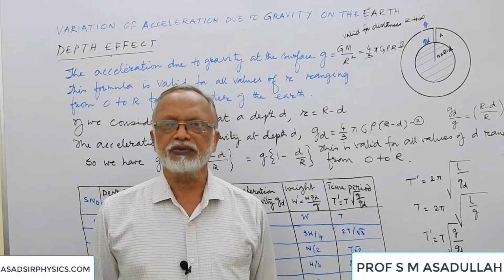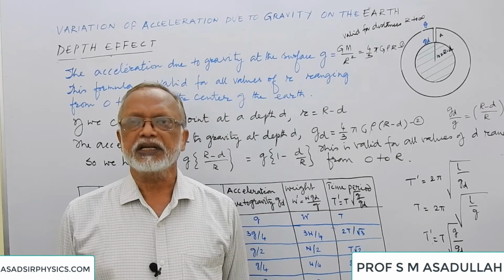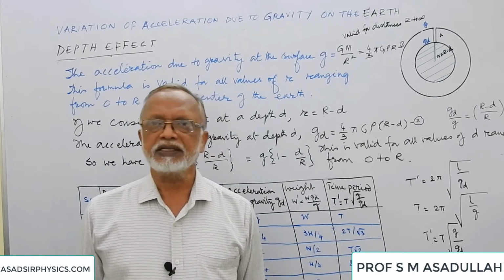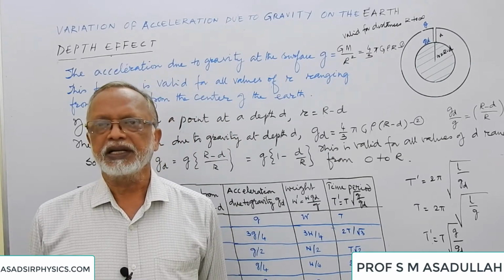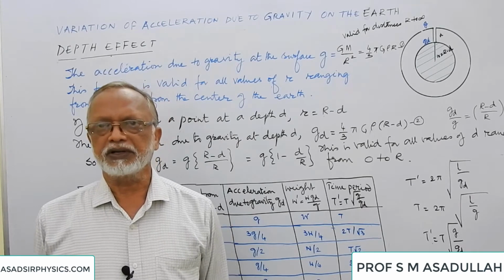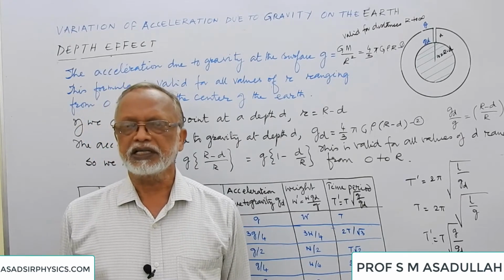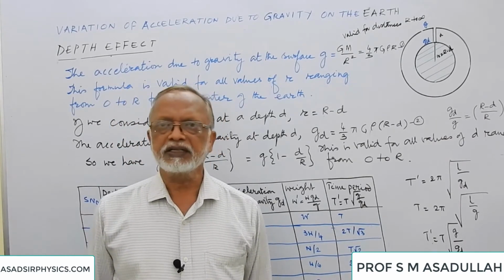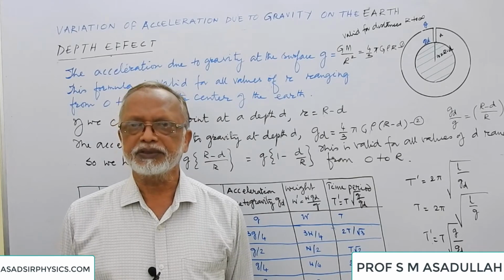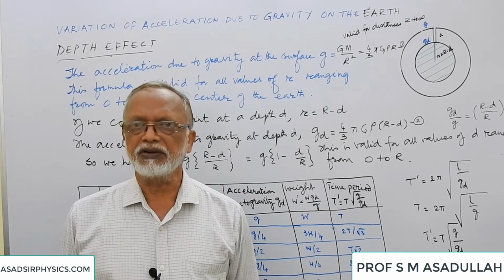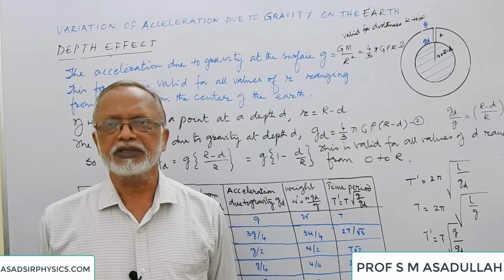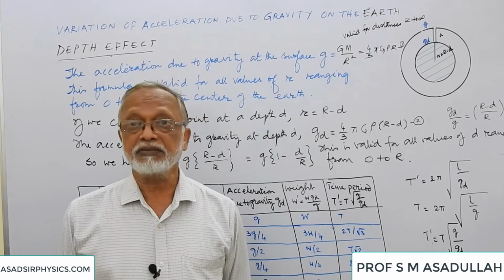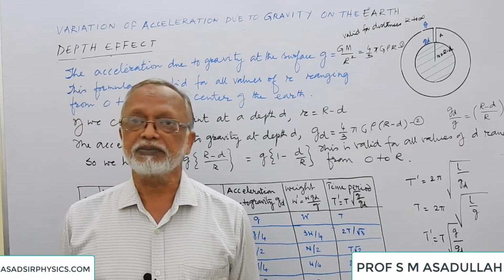This decrease is found to be different at different positions depending on the latitude of the place. The maximum decrease in the acceleration due to gravity is at the equator, and that is equal to r omega square, that is 0.034 meter per second square. The effect of rotation is nil at the poles. So whether they rotate faster or slower, there is no effect at the poles. But at all other places, there is some effect. Out of this, the effect is maximum at the equator and minimum at the poles.